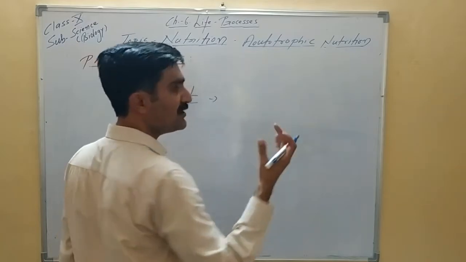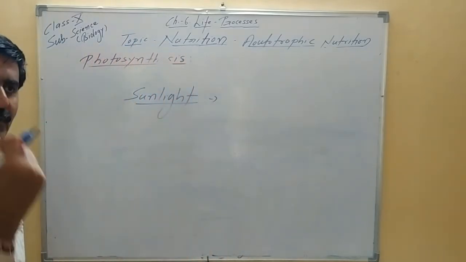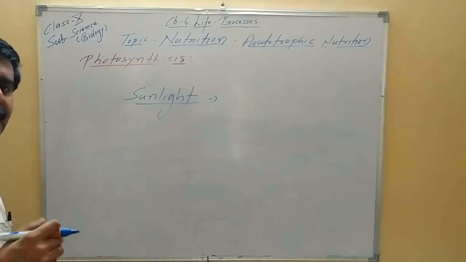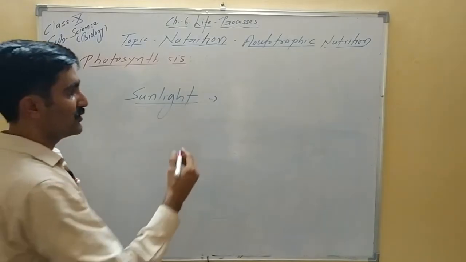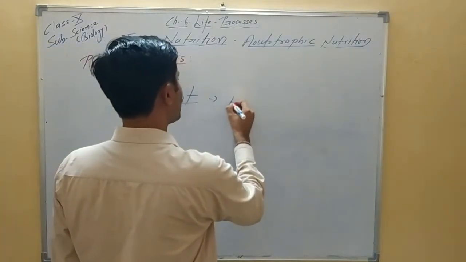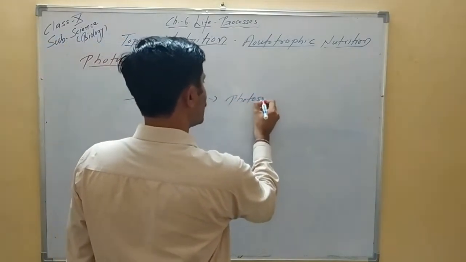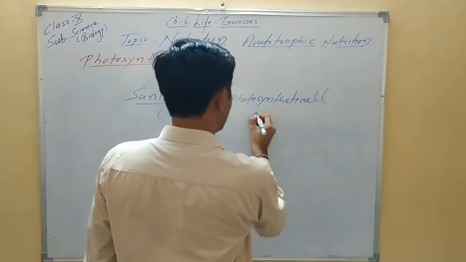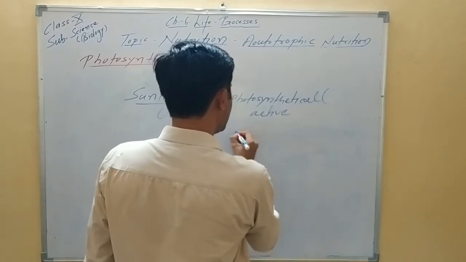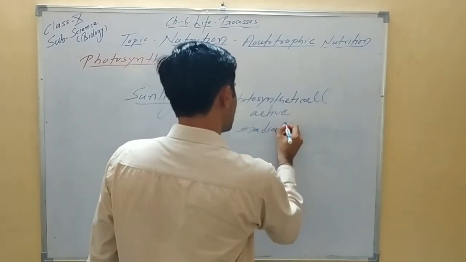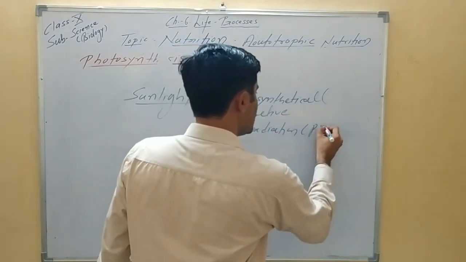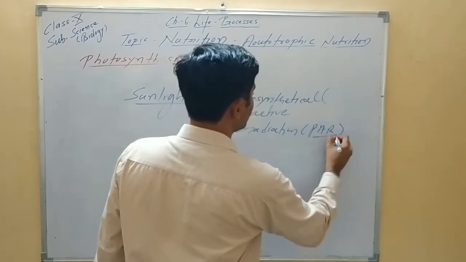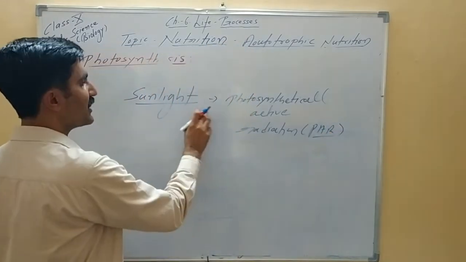Only the radiation which falls on the leaves and is absorbed by the chlorophyll pigment is used to synthesize the food. So what type is used? PAR, photosynthetically active radiation, is used from the sunlight.